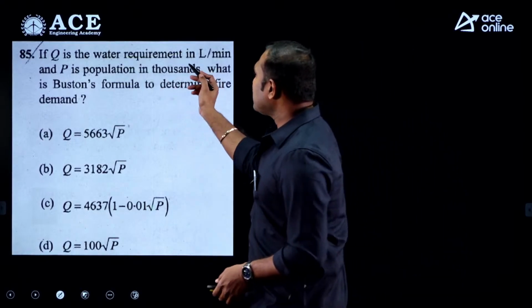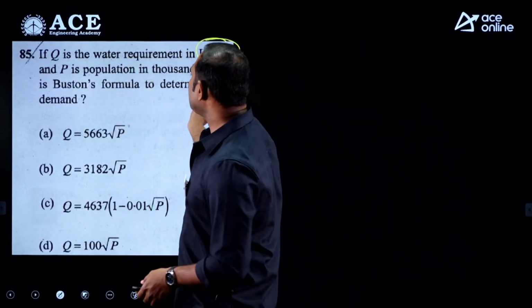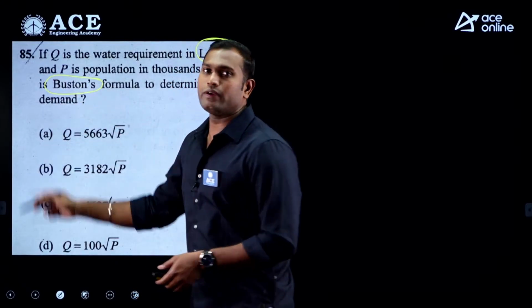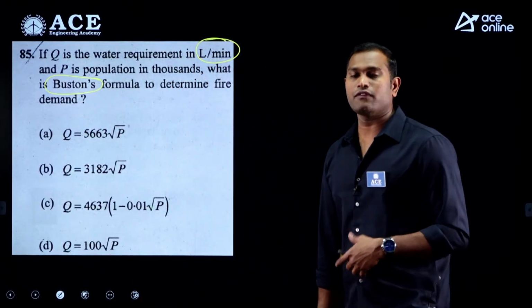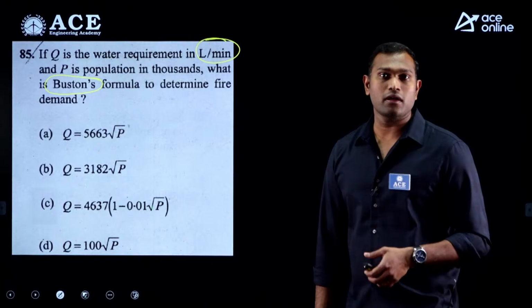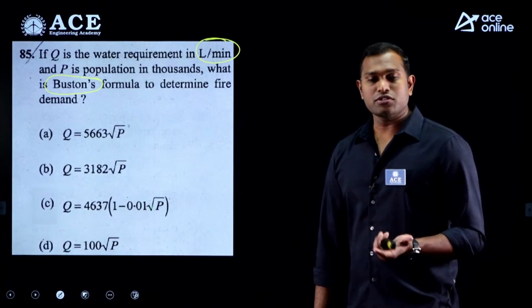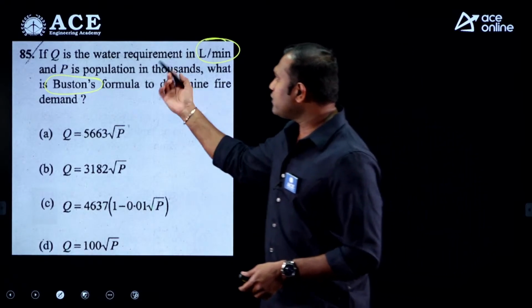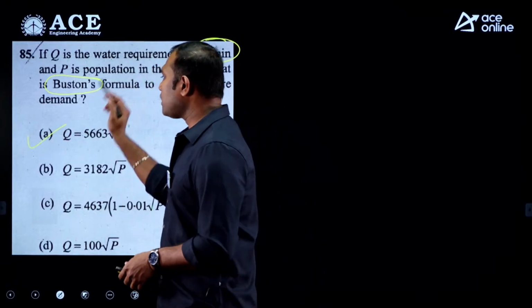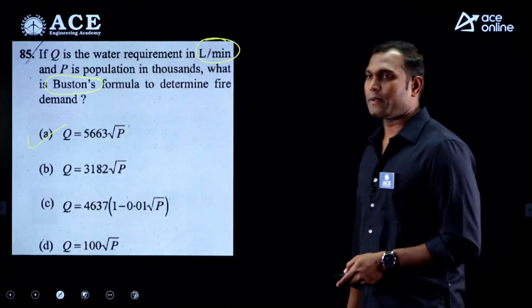Now, if Q is the water requirement in liters per minute and P is the population in thousands, what is Buston's formula? We know that there are some empirical formulas regarding fire demand: Freeman's formula, Buston's formula and Kuchling's formula. From the given question, Buston's formula goes as option A, 5663 into root P.